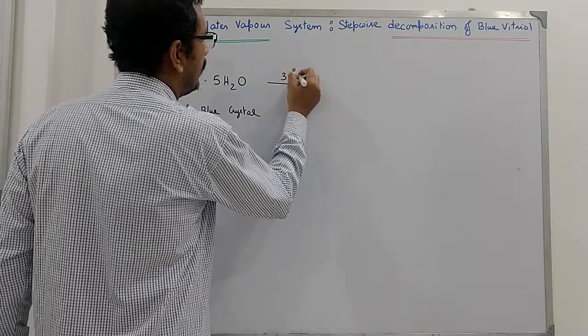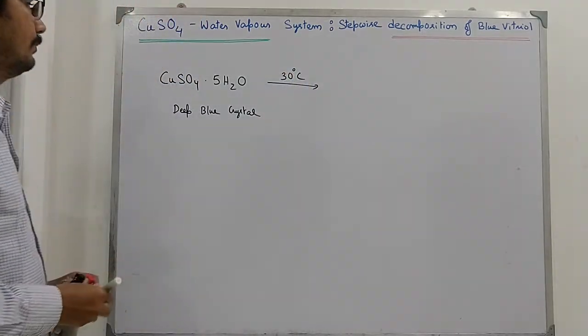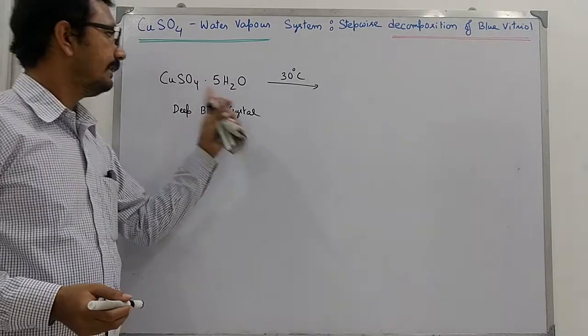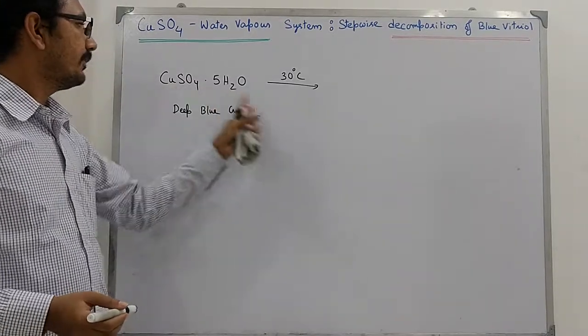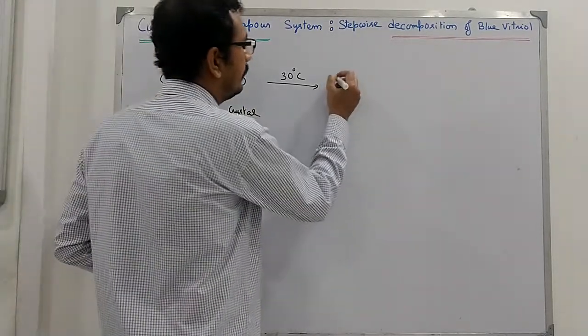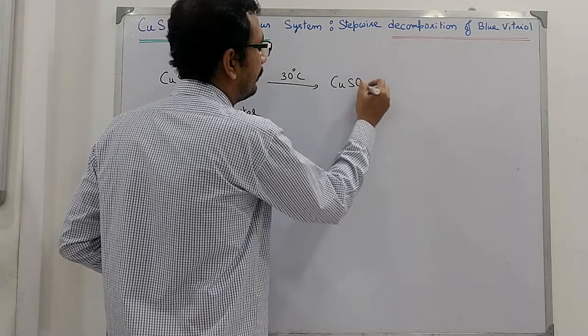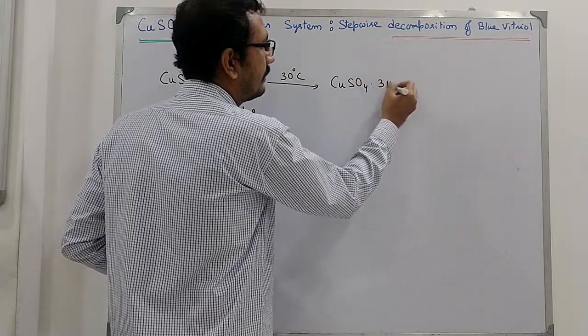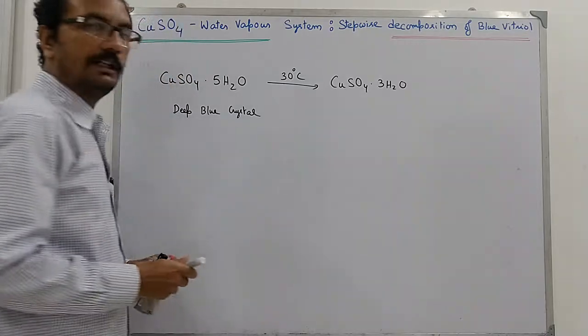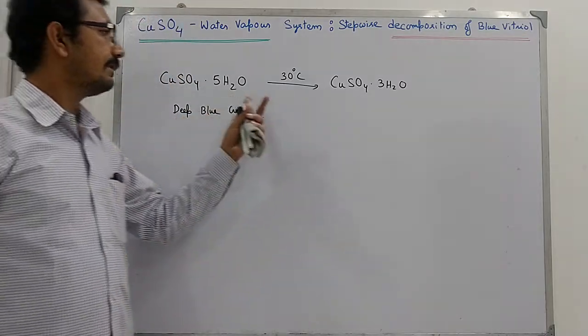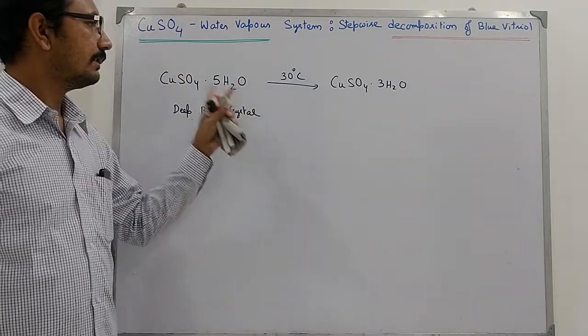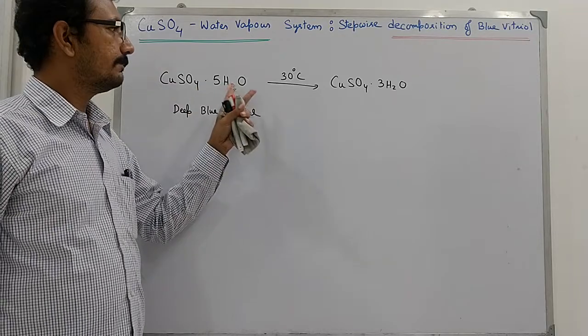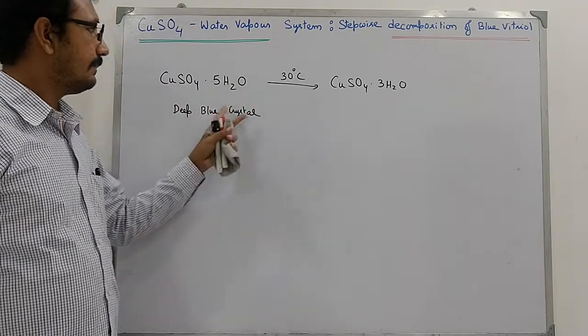Now at 30 degrees centigrade, we have dehydration in this molecule and we will get the copper sulfate trihydrate system. These are the water of crystallization, and with increase in temperature of the system, the water of crystallization is decreasing.